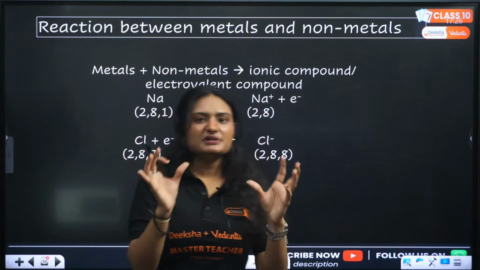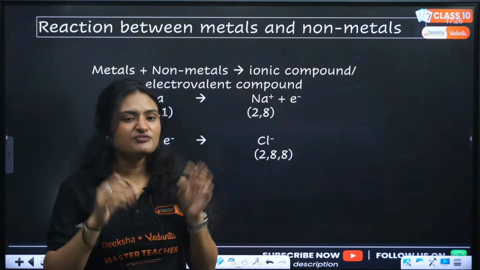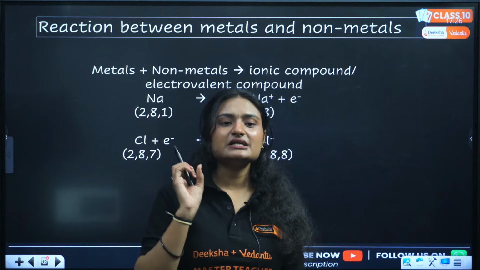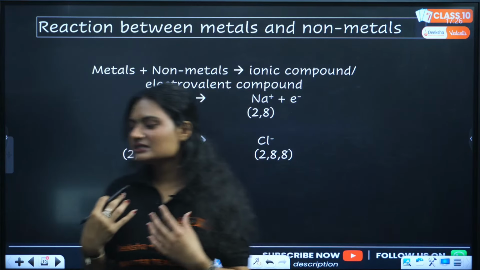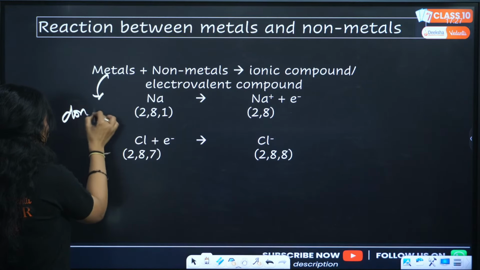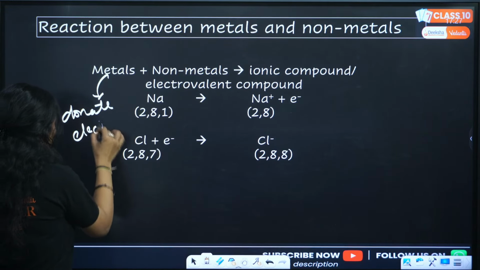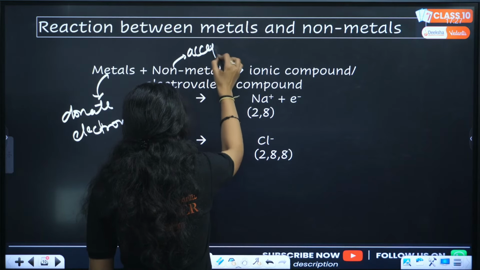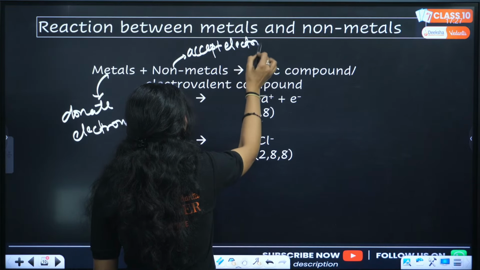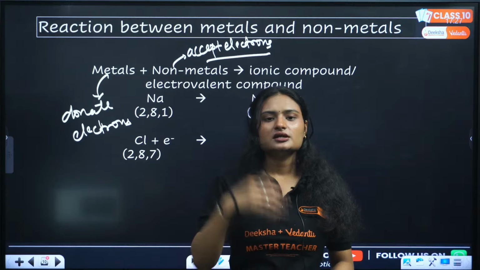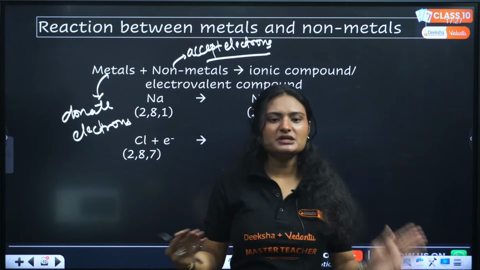Now what happens if metals and non-metals react? If metals and non-metals react, the kind of bond that is formed is ionic bond, or you can say electrovalent bond, okay? Because metals have the tendency to donate electrons, right? Metals want to donate electrons, and non-metals want to accept electrons. Perfect, right? One is willing to give something, the other wants to take something, so a bond will form, right? I am giving you something, you are taking something from me, a bond is formed.